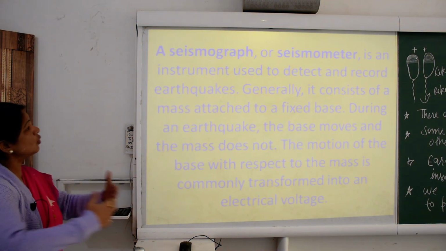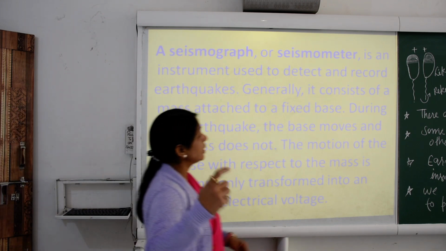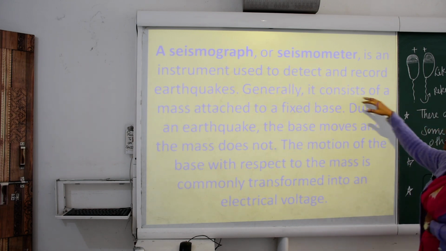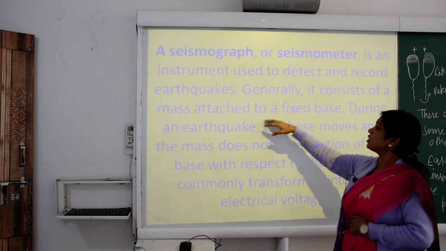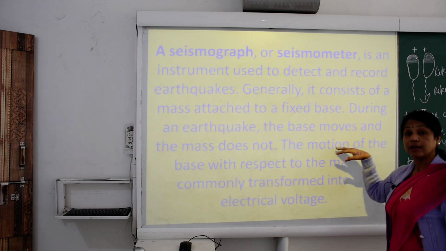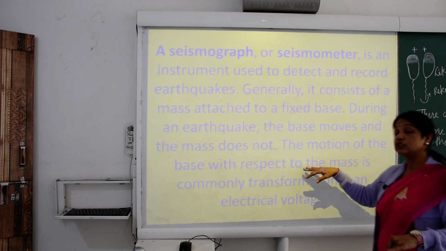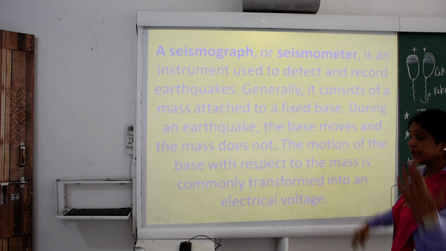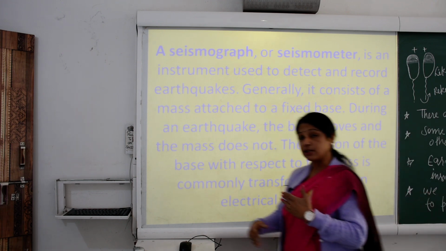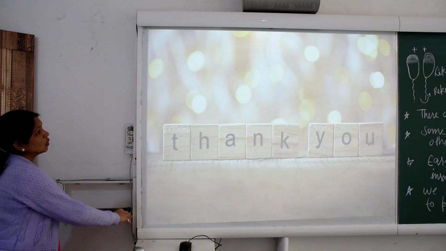So what is the seismograph? A seismograph is an instrument used to detect and record earthquakes. Generally it consists of a mass attached to a fixed base. During an earthquake, the base moves and the mass does not, and the motion of the base with respect to the mass is commonly transformed into an electrical voltage.